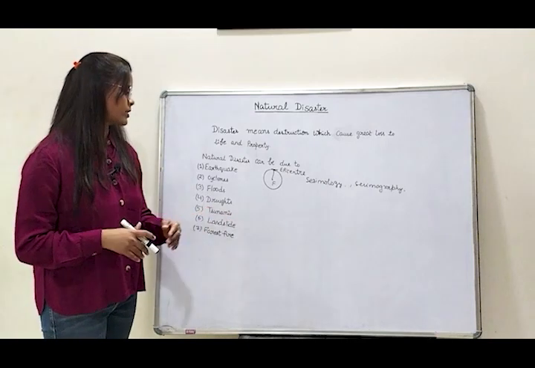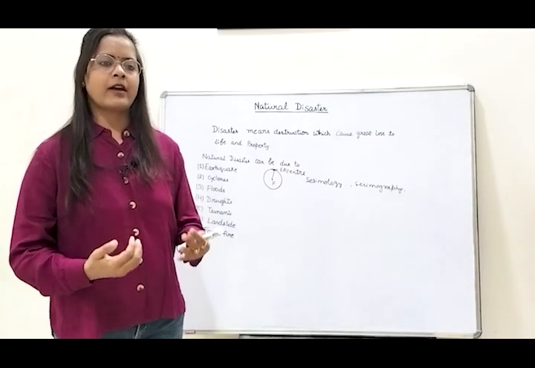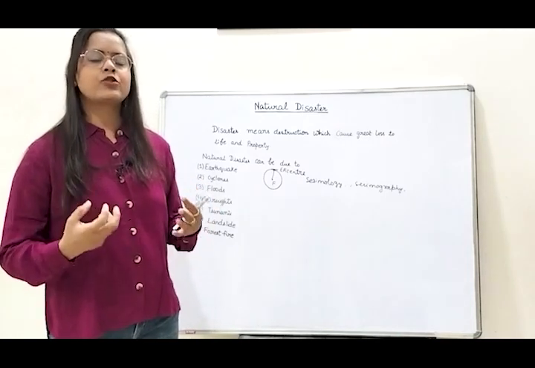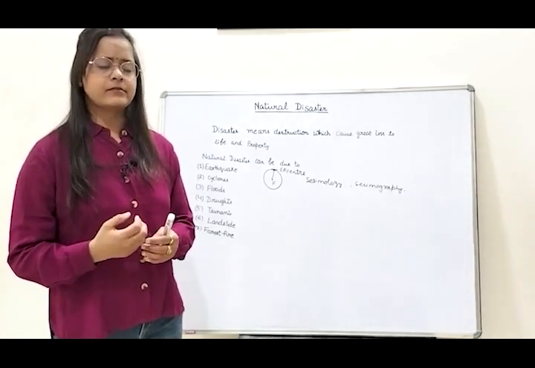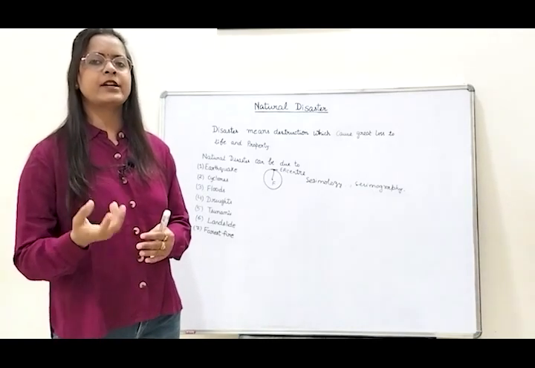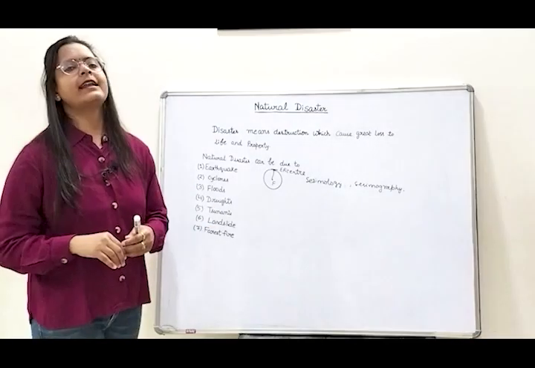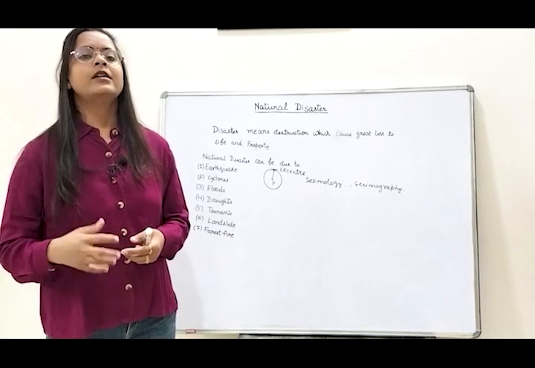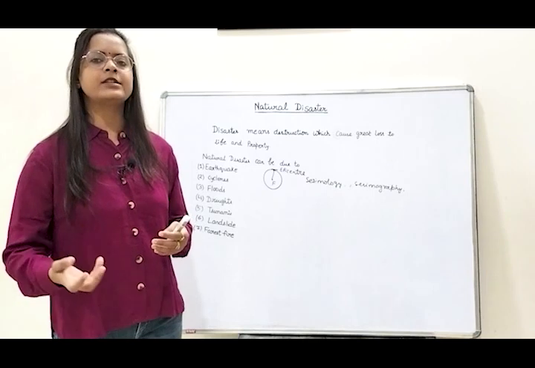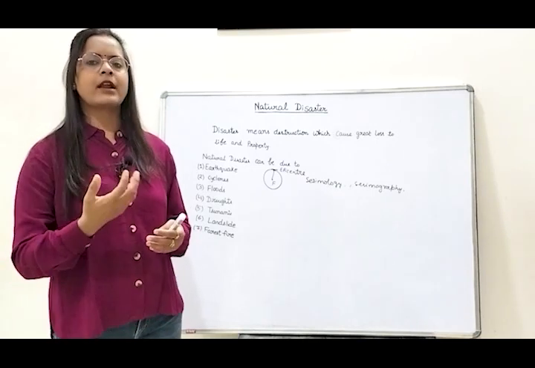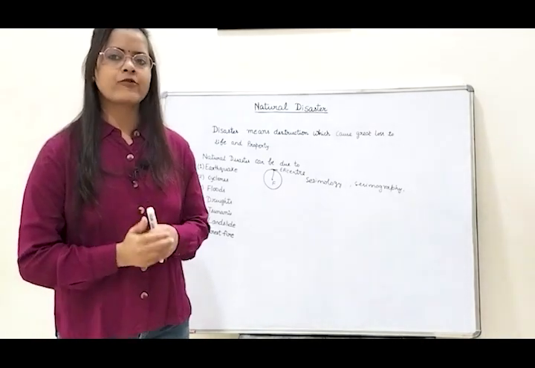Next is tsunami. What is tsunami? Tsunami is a situation when a large amount of water is displaced. The water runs at a very high speed, near about 500 to 1000 kilometers per hour. Next is landslide. Landslide is a situation when a high amount of soil, mud and trees flow down from hills and mountains to the plain area, and it affects the vegetation and the life of human beings also.